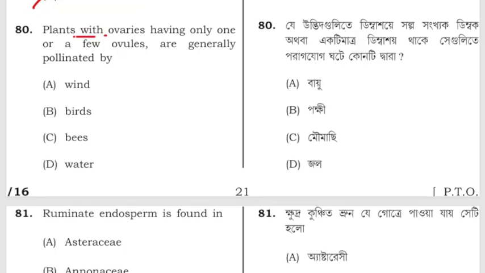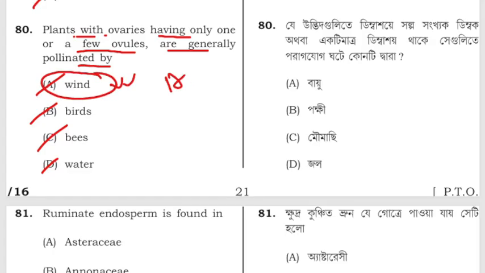Plants with ovaries having only one or few ovules are generally pollinated by wind, bird, bees or water. The correct answer is wind, that is, air pollination.